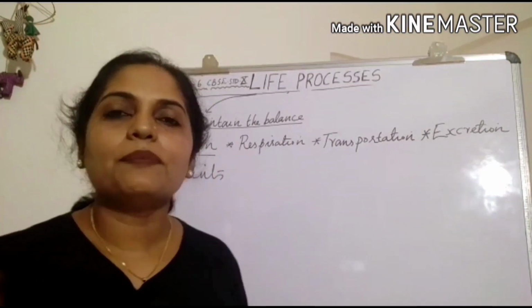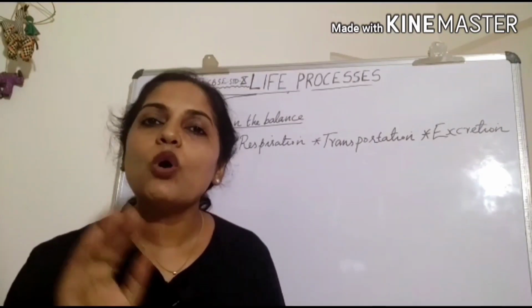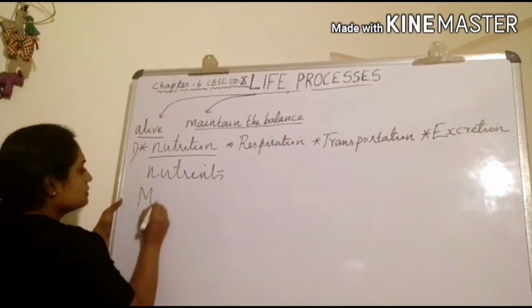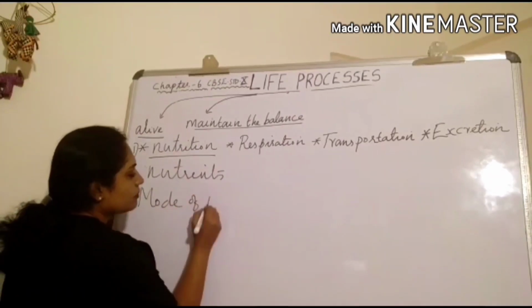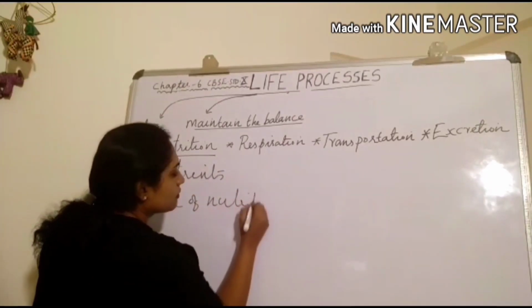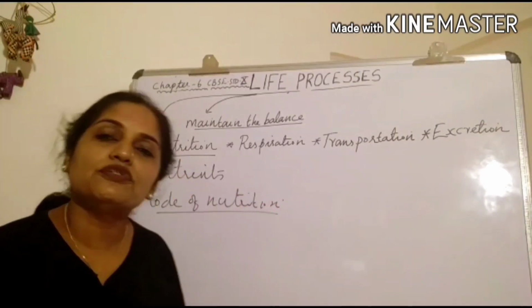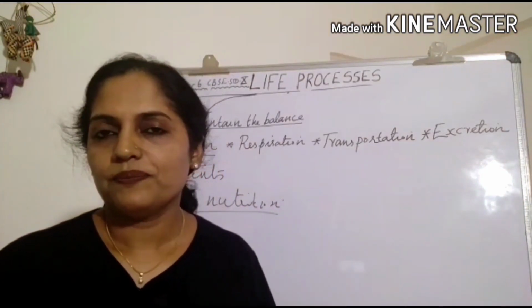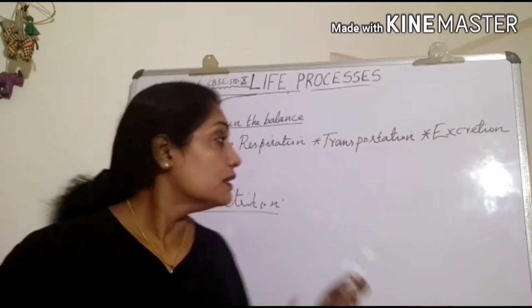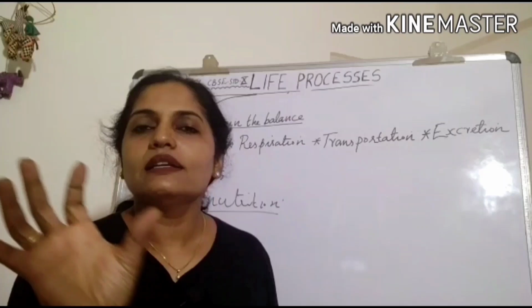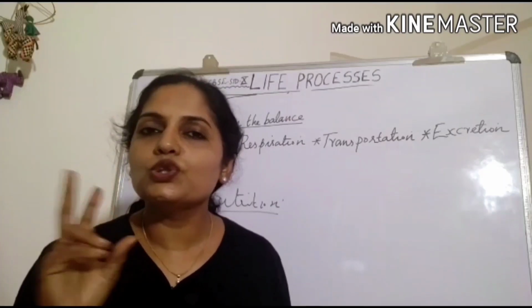So next step in nutrition is mode of nutrition. Mode means method of nutrition. Mode of nutrition differ in different organisms. Here we can broadly classify the mode of nutrition into two.